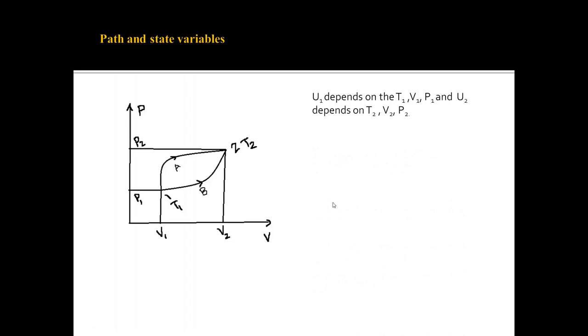Now the internal energy is independent of the path which it follows. If you go by path A or go by path B, the internal energy is independent of the path. It only depends upon the initial and final state. That is, the change in internal energy does not depend on whether you follow path A or path B. It's just the difference between the internal energy at the final state and the internal energy at the first state.